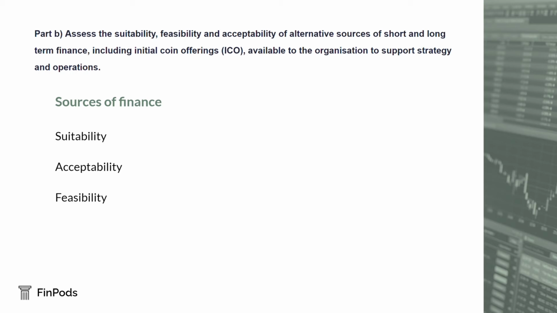There are various sources of finance for an organisation. Some of the major sources are retained profits or operating cash flows, issue shares, bank loans, bank overdrafts, loan capital, and initial coin offerings.